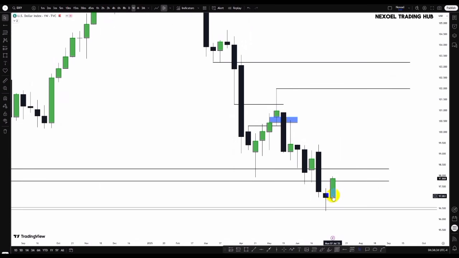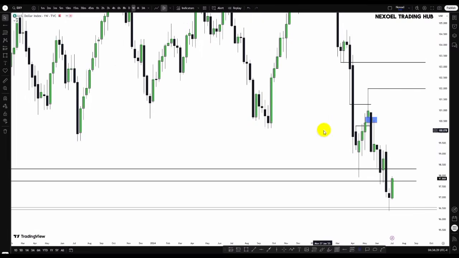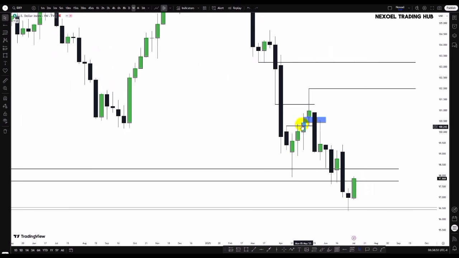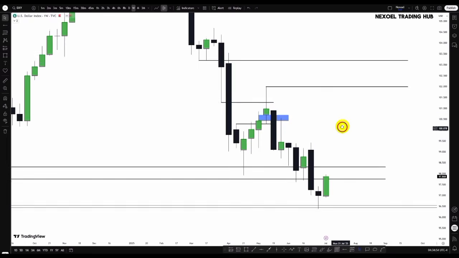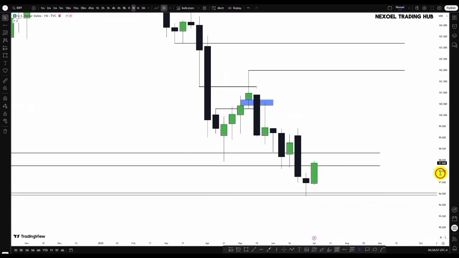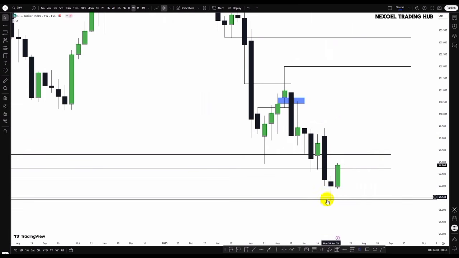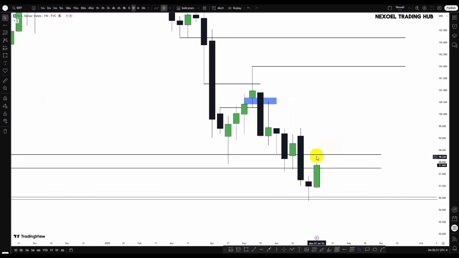We wanted to see how price was going to trade into the monthly inversion fair value gap. So what we can see clearly here is that when price traded into this monthly bullish fair value gap, which we can also see here in the weekly time frame, this is the zone in the weekly time frame, we have this bullish reaction to the upside. So what we are looking forward to see is the possibility that we might still see another bullish reaction to the upside, because now we can see that price, coming from a mitigated weekly bullish fair value gap, is now returning into the monthly inversion fair value gap, and price has not traded into the consequent encroachment.